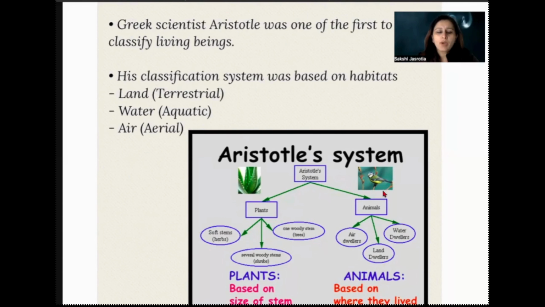So in the case of animals, he took the air dwellers, land dwellers, and water dwellers. So those animals that live in air, he put in one category. Those who live on land, in one category, and the water ones in one category. But did it work? No, it did not, right?